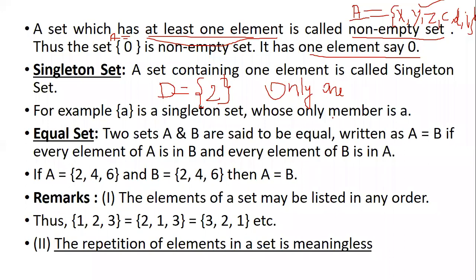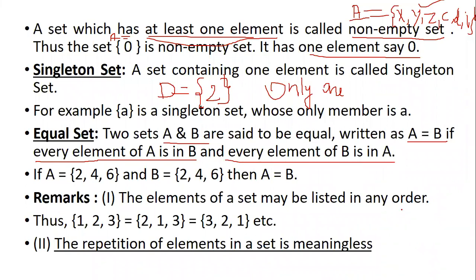Okay, now next, let us understand what is an equal set. We have learned in the proper subset slide that set A is not equal to B, or set B is not equal to A, right? So let us understand what is an equal set. Two sets A and B are said to be equal, written as A equals B, if every element of A is in B and every element of B is in A.